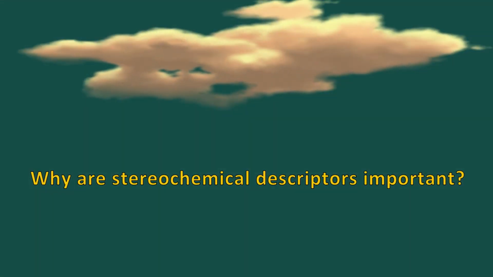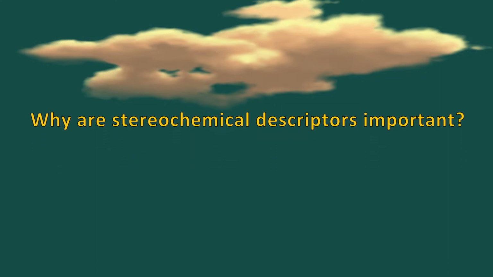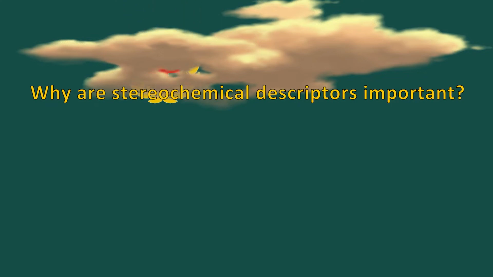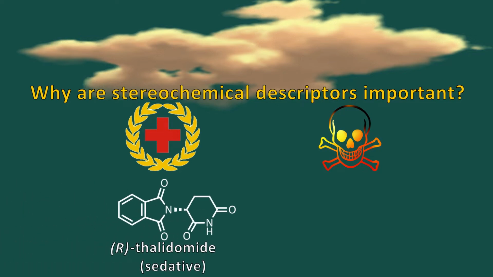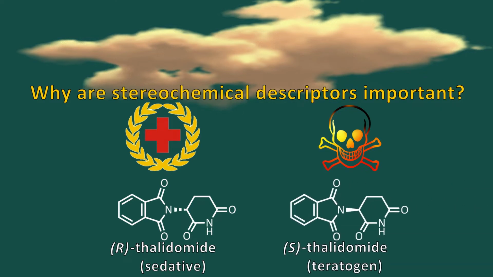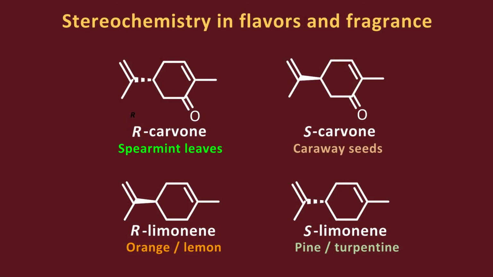Why is stereochemistry important? It is critical to have an unambiguous way to describe stereochemistry because 2 stereoisomers can have different properties. One stereoisomer may be a life-saving medicine, and the other may have no effect or may even be harmful. Thalidomide is a notorious example. R-thalidomide is a life-saving and effective sedative. S-thalidomide is a teratogen, that is, it causes birth defects. Tragically, it was a mixture of the R and S enantiomers, also called a racemic mixture, which was sold in the 1950s as a treatment for morning sickness and caused birth defects in thousands of infants.